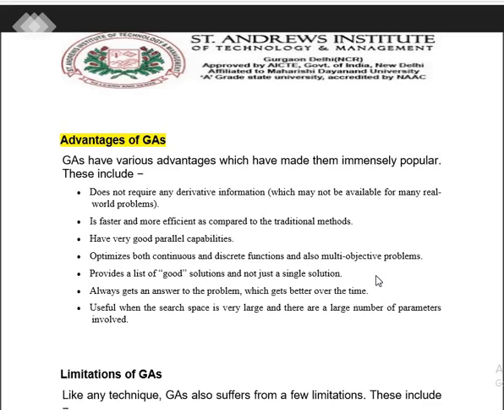Also, it is able to answer problems over time, that is, a complex problem which is further broken down by using a divide and conquer policy. So we are able to find the best solution to resolve a problem. Usually the search space is very large where this algorithm can be implemented.